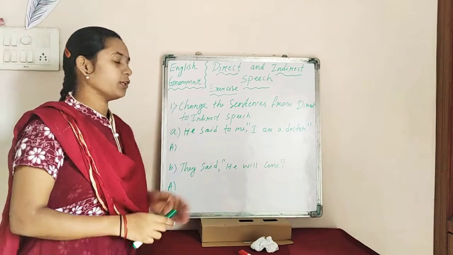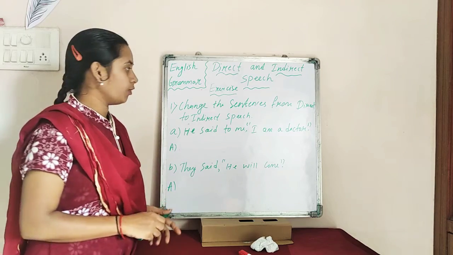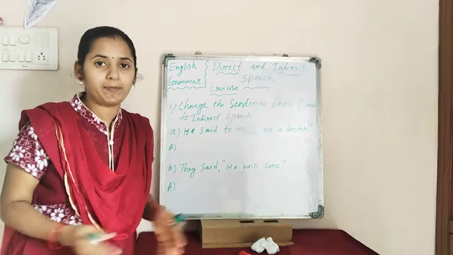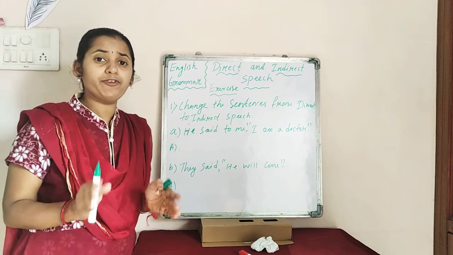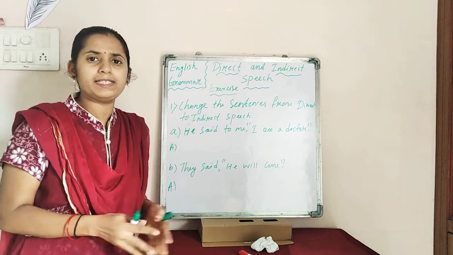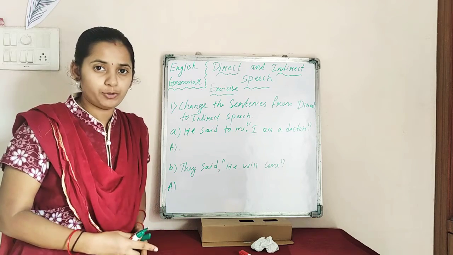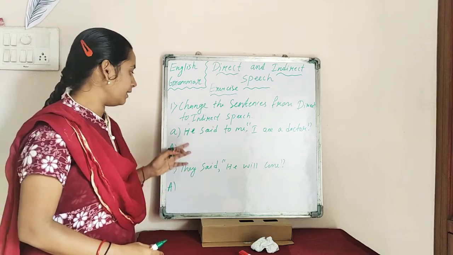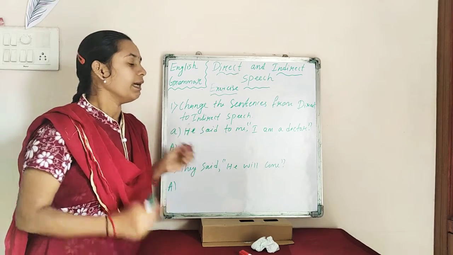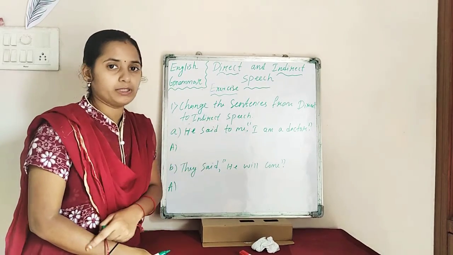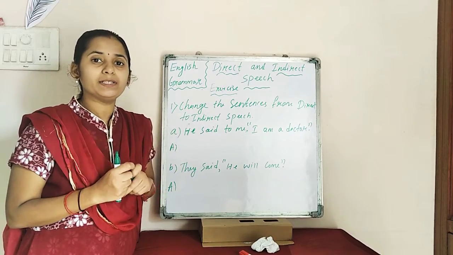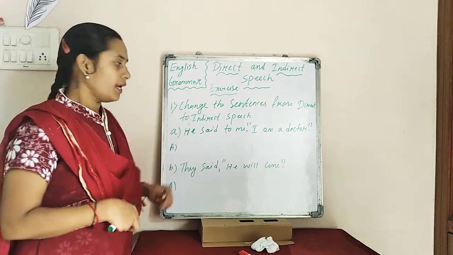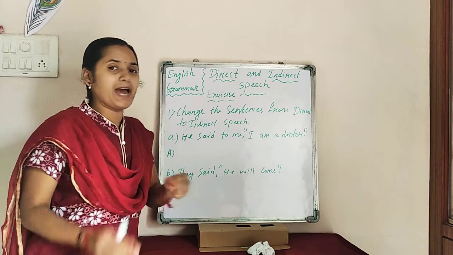So children, moving to the question, let's see what is the first question. The question is: change the sentences from direct to indirect speech. If you know the rules, then it is very easy for you to change the direct speech into indirect speech. So let's see the first one. The first one is: He said to me, "I am a doctor." By seeing the inverted quotes, you can see that yes, the sentence is in direct speech.